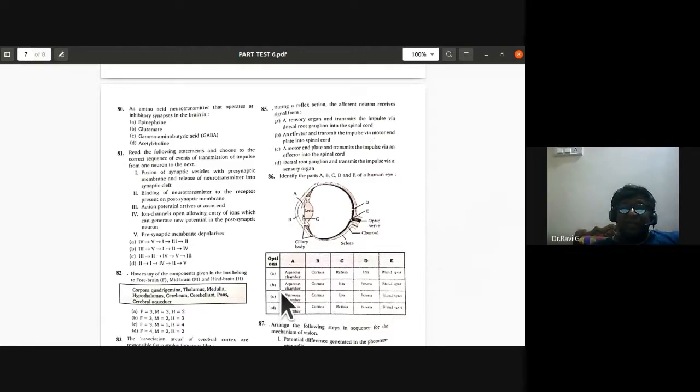So this is a diagram-oriented question. You should also know the correct labeling of the human eye. So the second option is correct for the 86th.